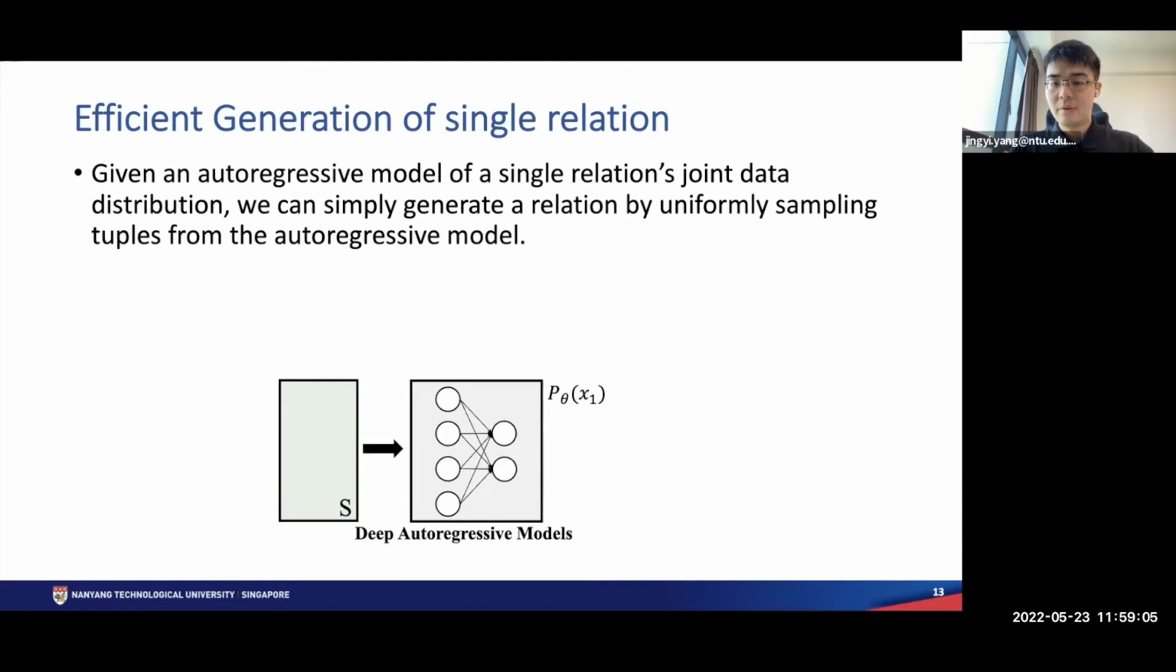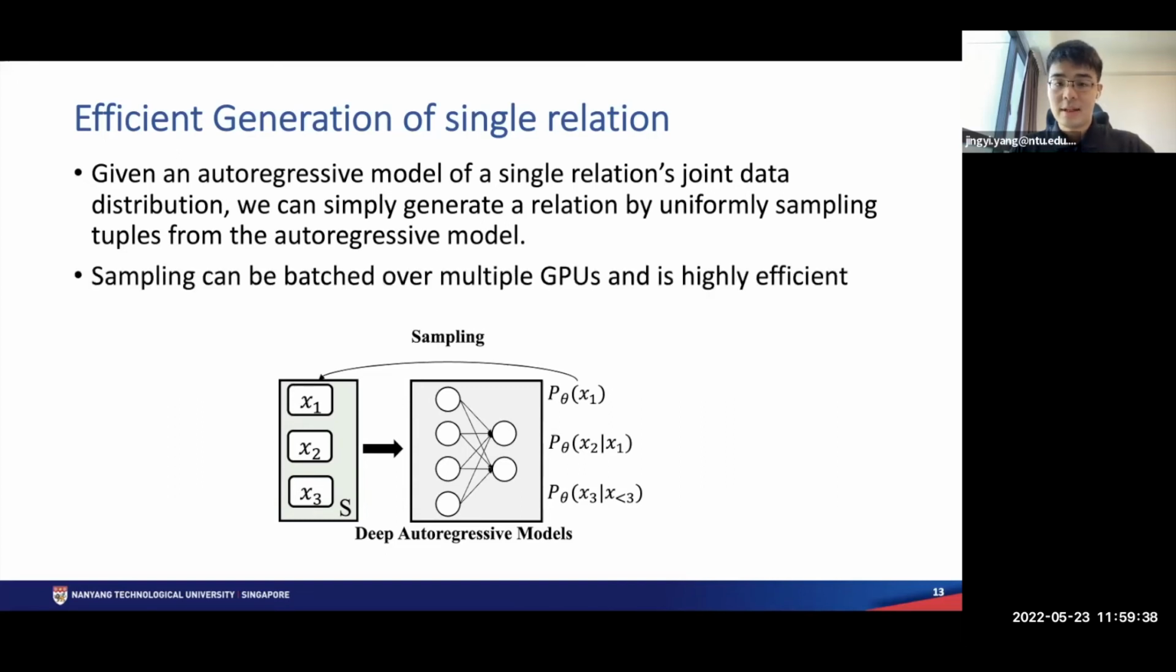The autoregressive model will first output the unconditioned probability of x1. We sample a value from this probability and feed the encoding of this sample value into the autoregressive model to get a conditional probability of x2. We sample x2 and feed it into the model to get a conditional probability of x3. And finally, we sample a value of x3. So now we have obtained x1, x2, x3, which is a uniform sample of the joint distribution. The sampling process can be batched over multiple GPUs and is therefore highly efficient.